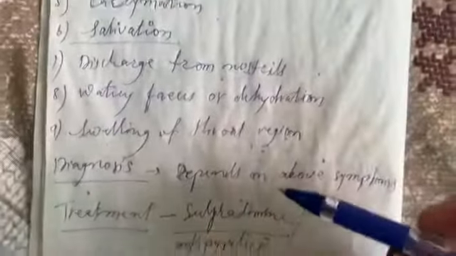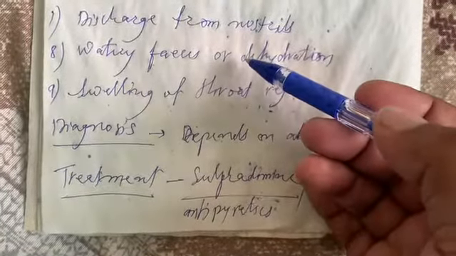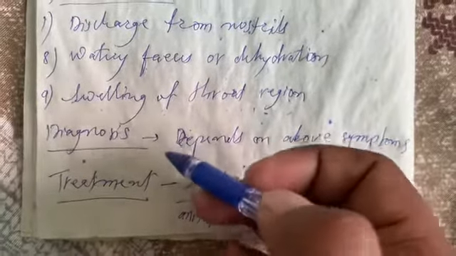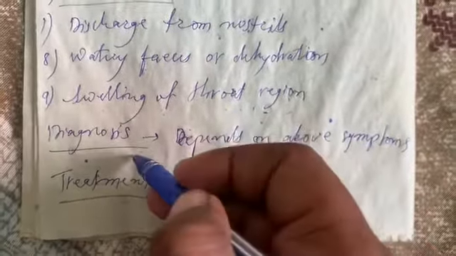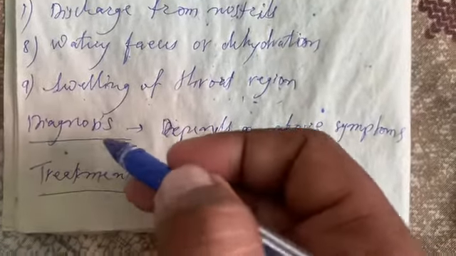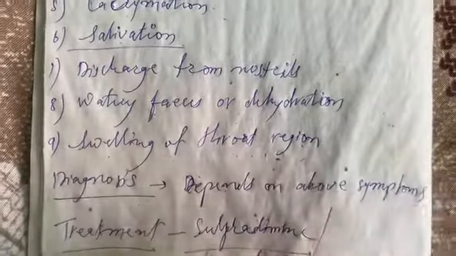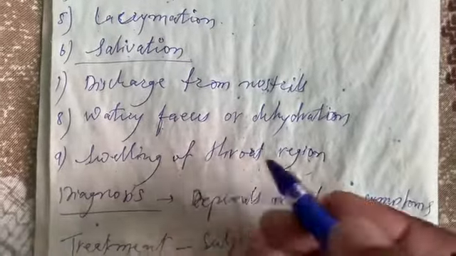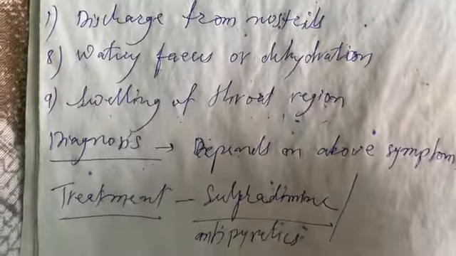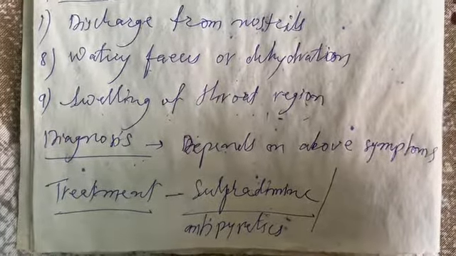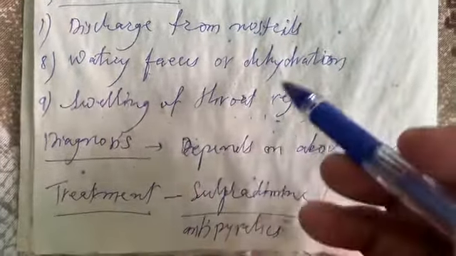The diagnosis, after these symptoms, how the diagnosis is carried out, diagnosis is generally carried out depends on the above symptoms or by sending the samples which is taken from the blood samples or the discharge from the nostrils or the sample from the throat region is sent to the laboratory, and then it is analyzed for the observance of the bacteria, or if the bacteria is present in that or not. Okay, so by this way this disease is generally diagnosed.